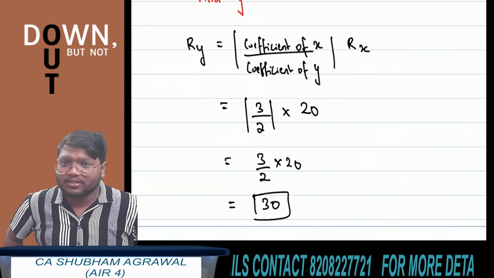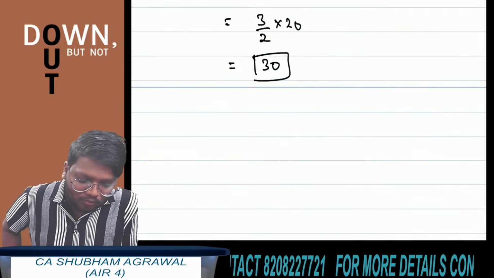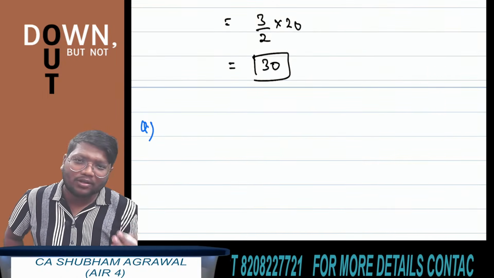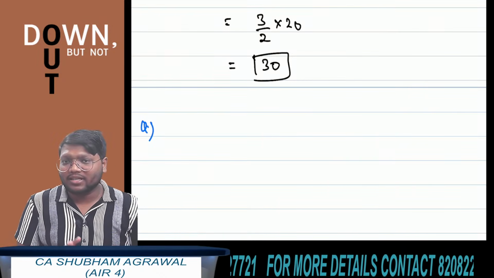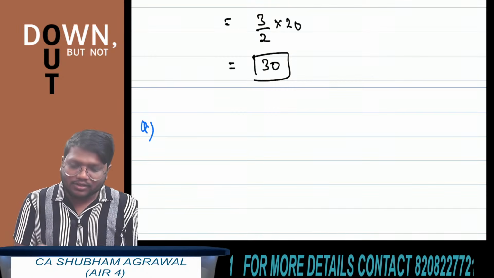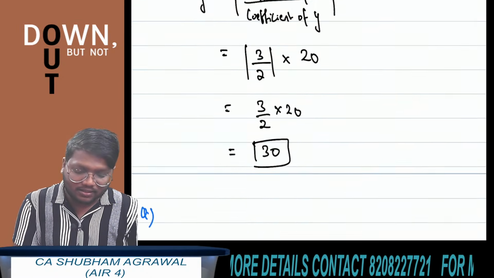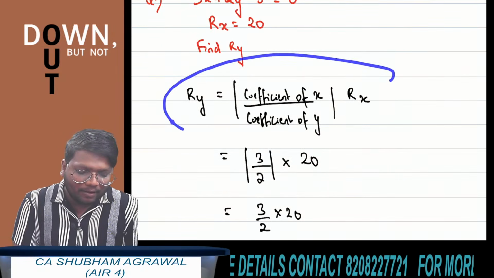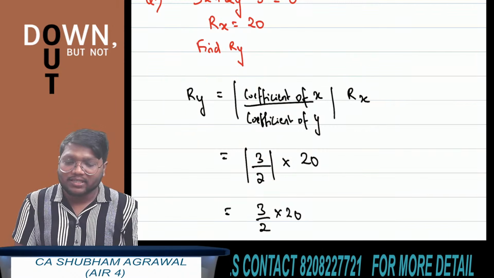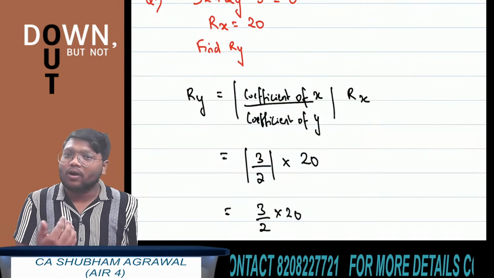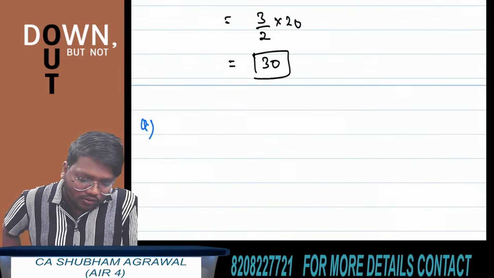All of you have understood this thing or not? I am giving you one more question. Try to get the answer for this, because these questions are very, very simple, but students make mistakes while getting the answer for this in exam. So don't make any silly mistake here. Just apply this result and you will get the answer. This will be applicable for all the measures of dispersion. I am not saying that this formula will be applicable only in case of range. This will be applicable for mean deviation, quartile deviation, standard deviation also. Okay, quickly solve this question now.